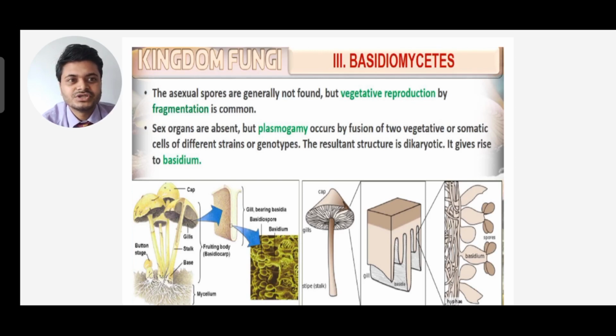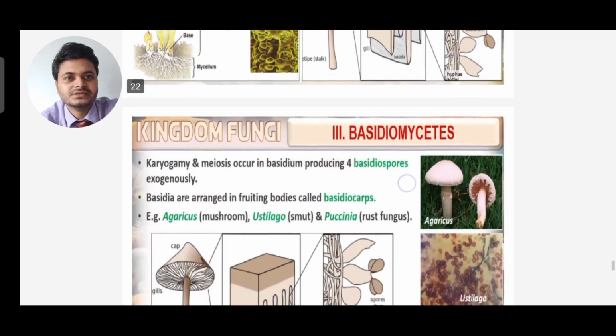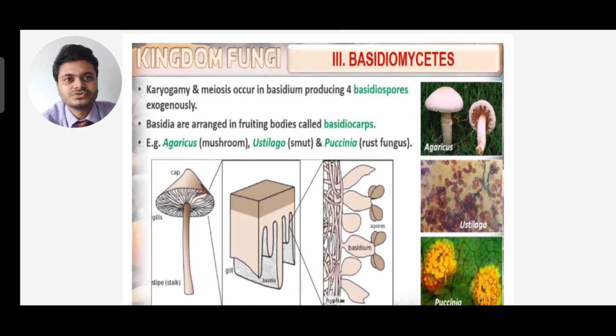So you can see in mushrooms, the gills are there, the stalk is there, the cap is there. You can see the entire figure is given, the spores are there. Karyogamy and meiosis occur in the basidium, producing four basidiospores exogenously.